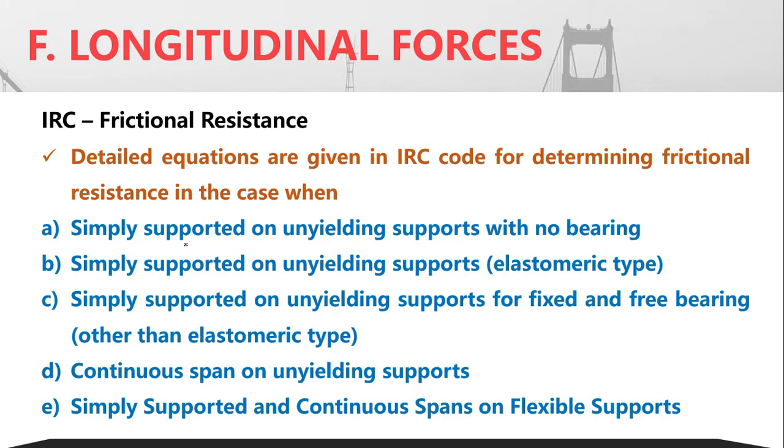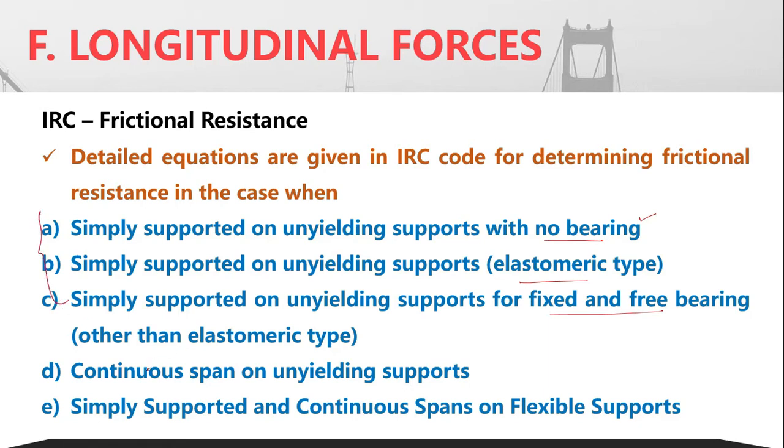One, when the span is simply supported and the supports are unyielding with no bearings. Then, simply supported on unyielding supports but with an elastomeric type of bearing. Then simply supported on unyielding supports with fixed and free bearings. So no bearing is one equation, then elastomeric bearing, and fixed and free bearings. And these are all in case of simply supported.